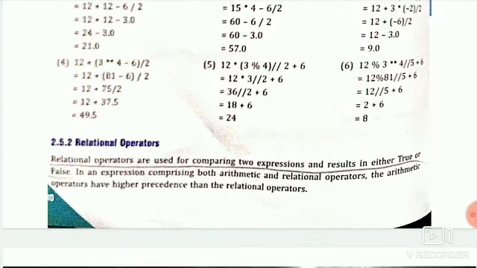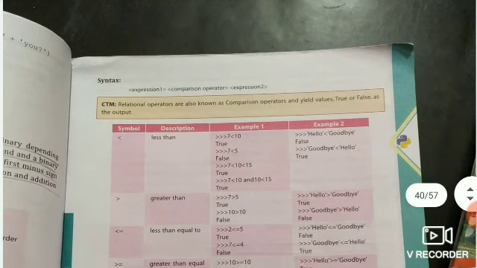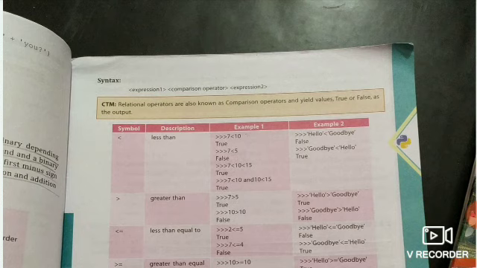Then our next operator is the relational operator. Relational operators are used for comparing two expressions. When we compare two expressions we use relational operators and the result is either true or false. In an expression comprising both arithmetic and relational operators, the arithmetic operators have higher precedence than the relational operators. So here we can see expression 1, then comparison operator, then expression 2.